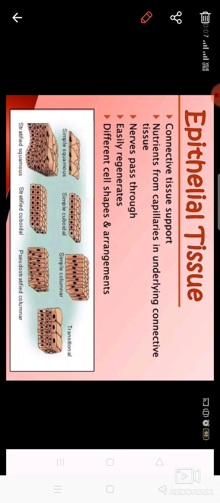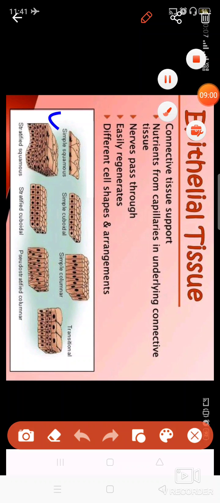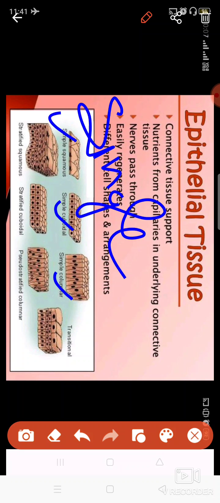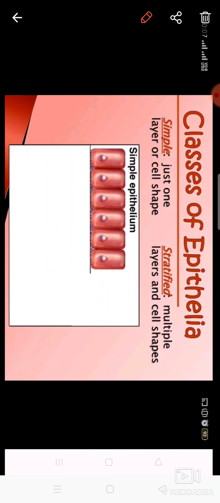And depending upon their shapes and structure, these are of different types: simple squamous, simple cuboidal, and simple columnar. When I say simple, it means it is made up of a single layer, one layer thick. When I say stratified, these are multi-layered. These can be 2 layered, 3 layered, 4 layered, or multi-layered. Other than that, there are transitional ones which can increase their length, or their breadth, anytime. So these are the different types of epithelial tissues which I'll discuss now.